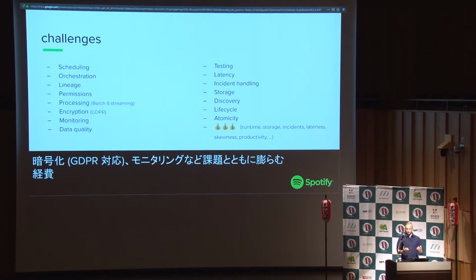The cost of skewness. If the data is not properly shared, then maybe it's going to break things, and maybe that's going to make my job more expensive than it should be. And of course, there's the cost of productivity. We have a lot of engineers. We don't want them to lose time for nothing. So that's more challenging than what you might think.